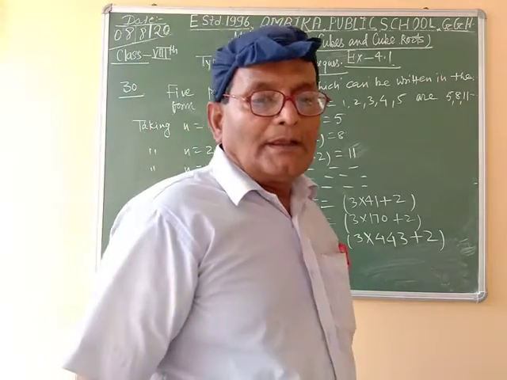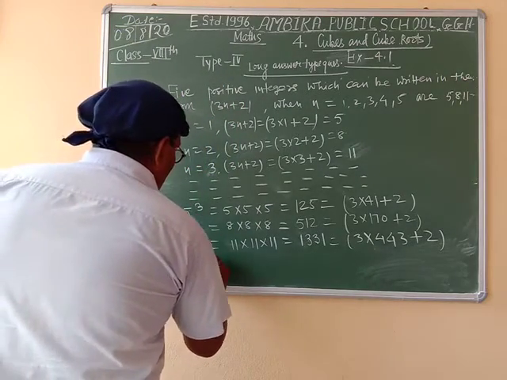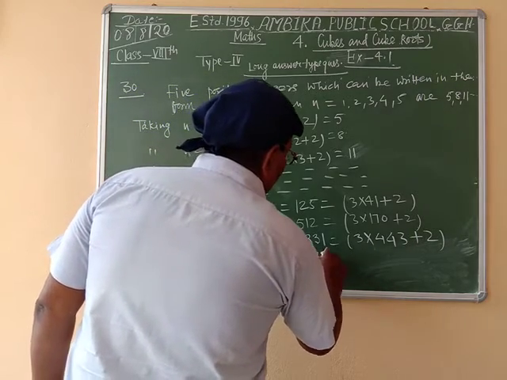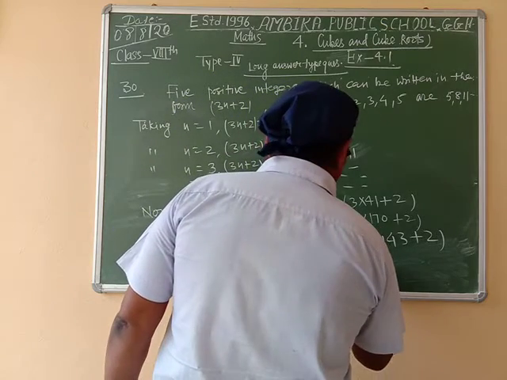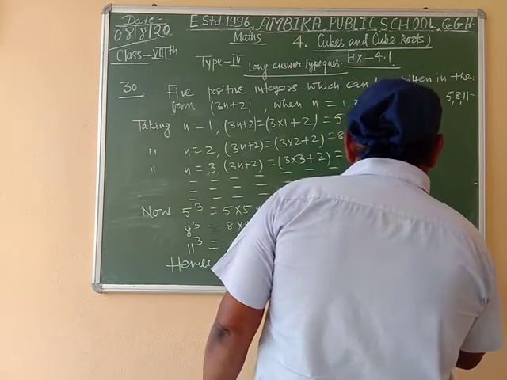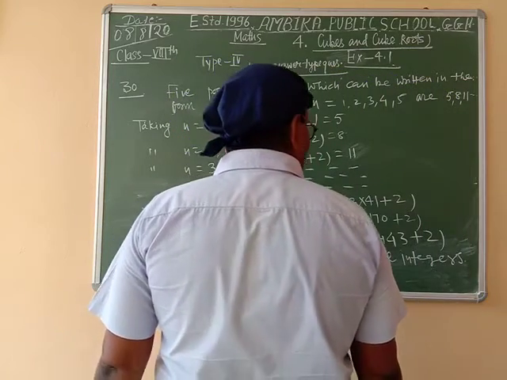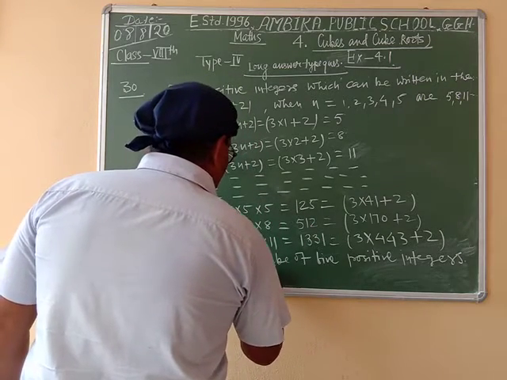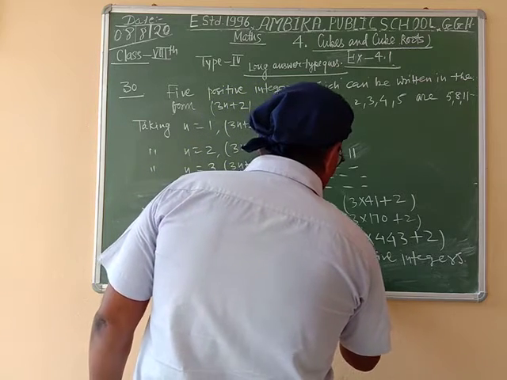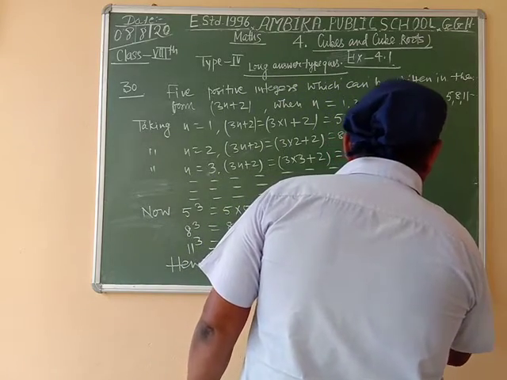Hence, the cube of 5 positive integers can be written in the form 3n plus 2. So it is verified.